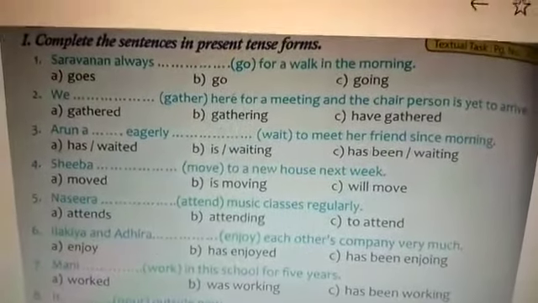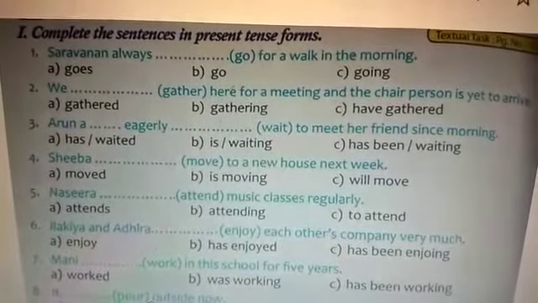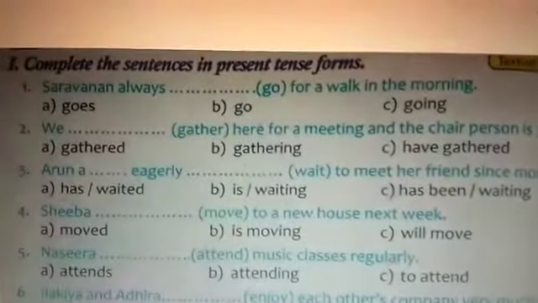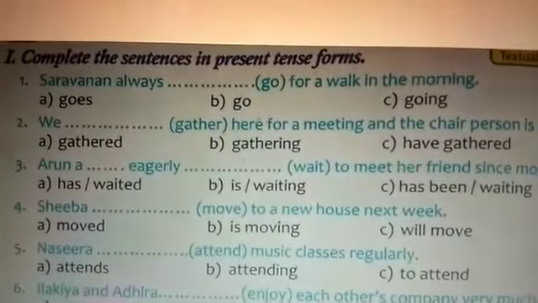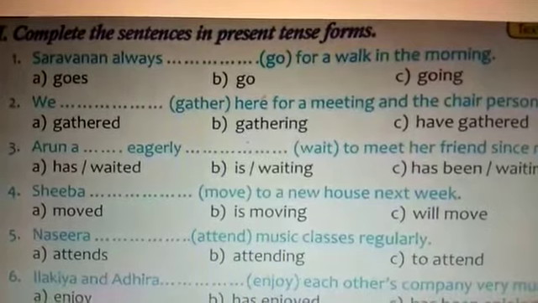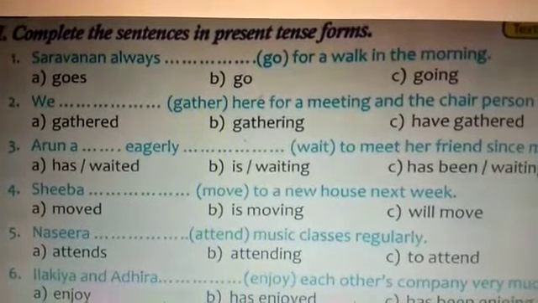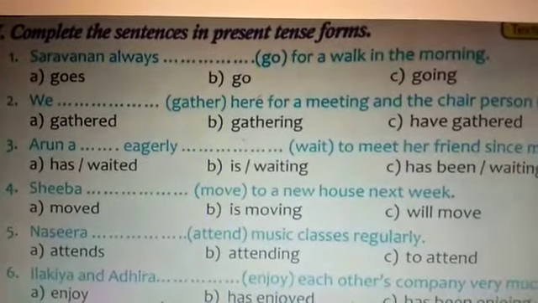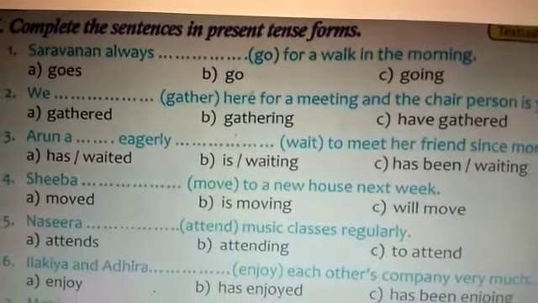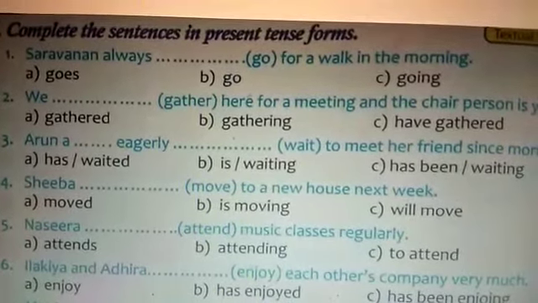Hope you have understood the tense forms. Now we shall see the exercise on tenses. See, complete the sentences in present tense forms. First I am giving you present tense forms only. So first one, Saravanan always. In present tense the verb go will become goes. So option A. Saravanan always goes for a walk in the morning.